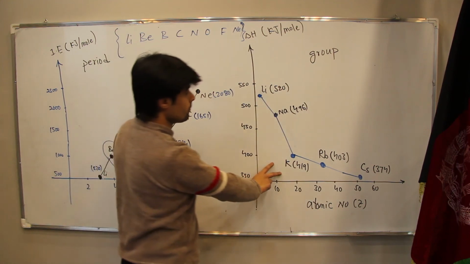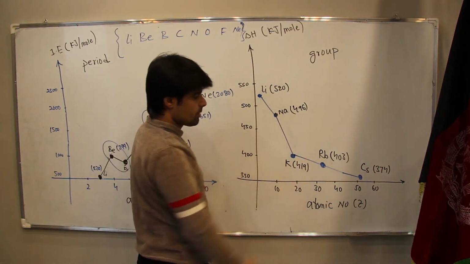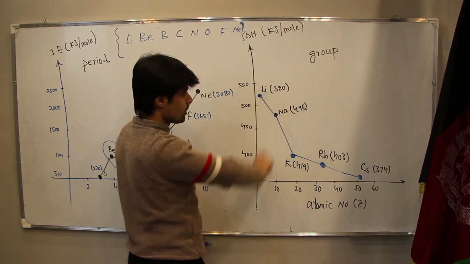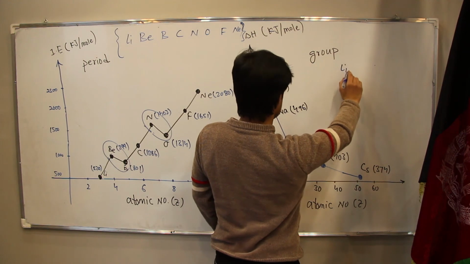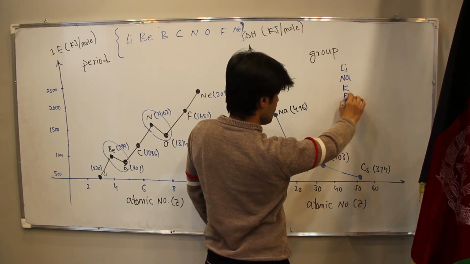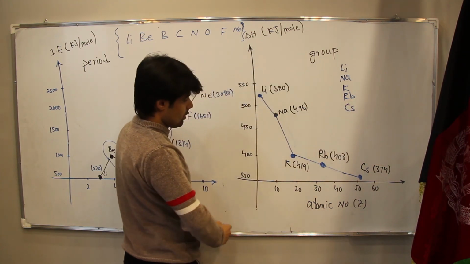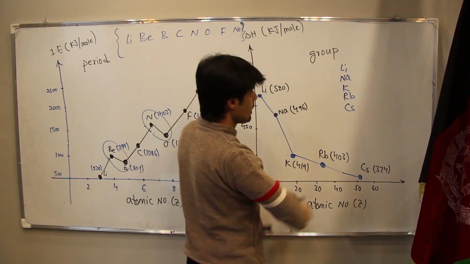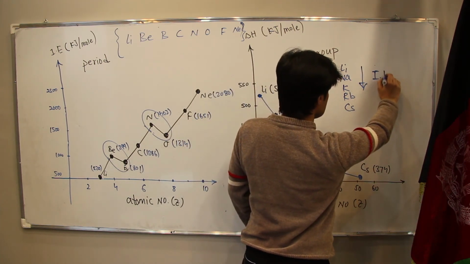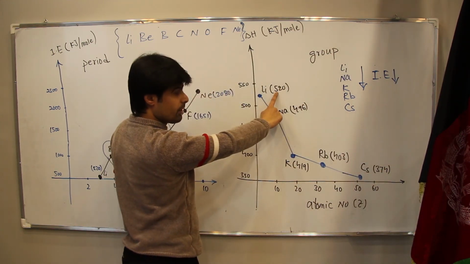Also in the group, from lithium to cesium, we don't have any exceptions here. For lithium, we need 520. Then we have sodium, potassium, rubidium, cesium. Now, in the group, if we are coming down, ionization energy decreases. For lithium, we have 520.